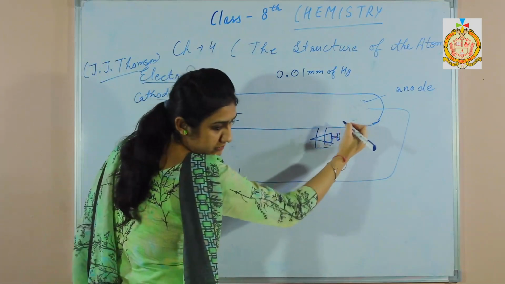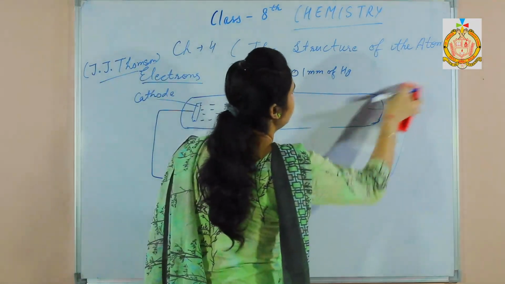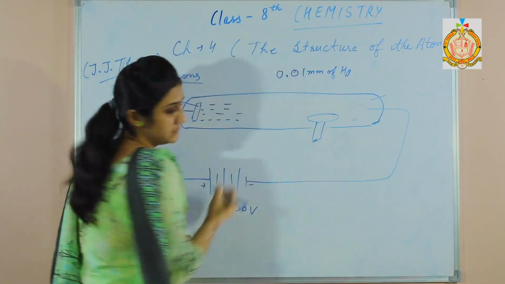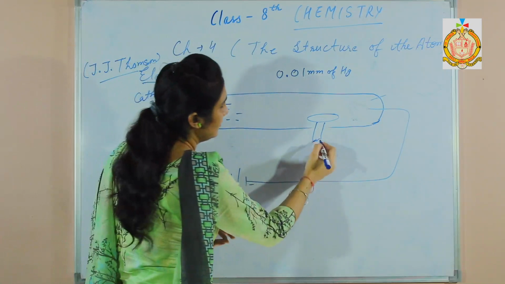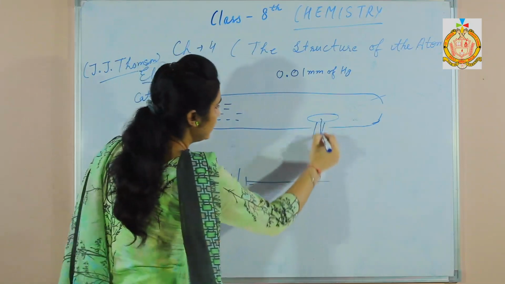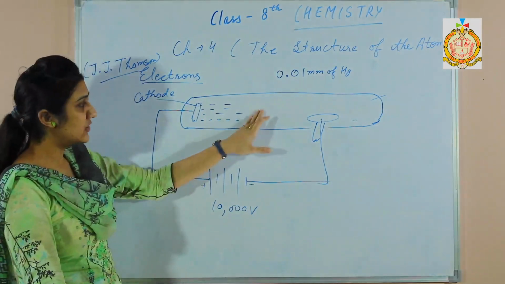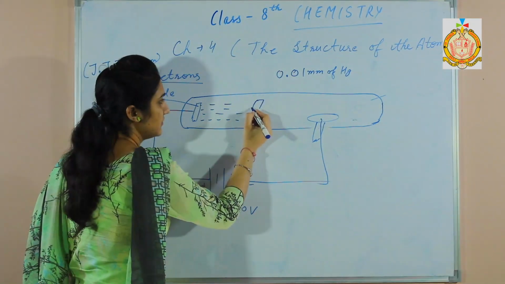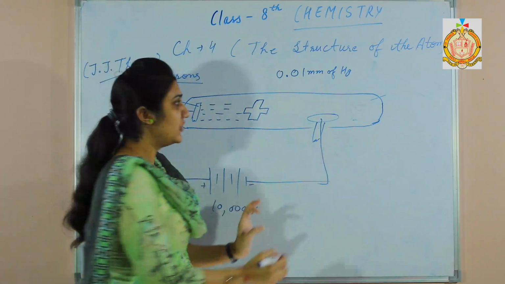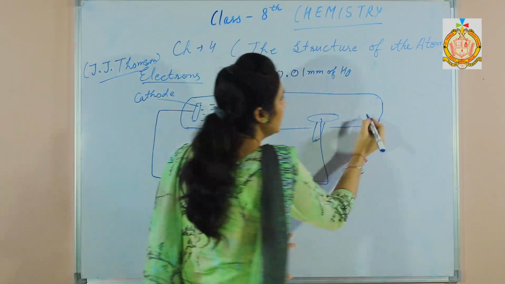If I place the anode plate here, this is the anode plate, it is connected to the terminal, and if there was an object placed here, a shadow was observed on the opposite side of the cathode plate.